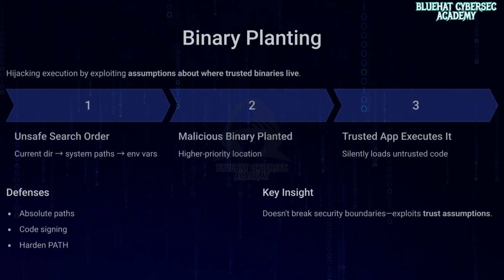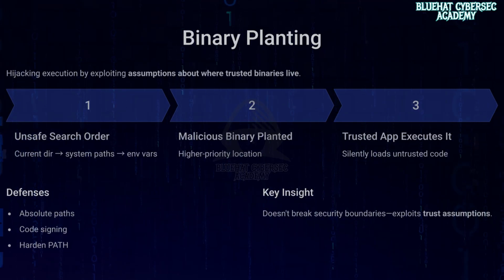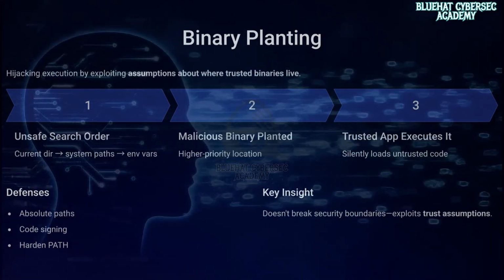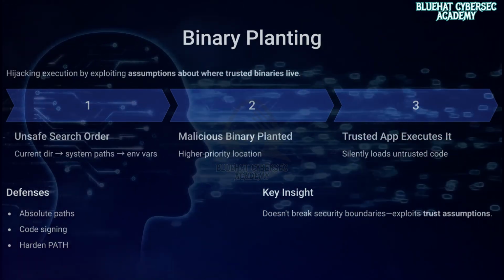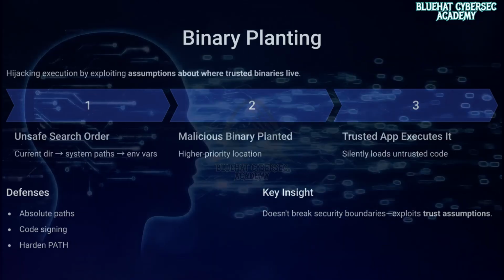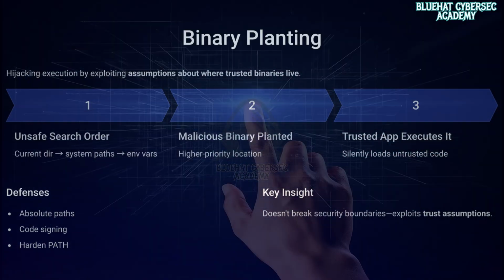So defensive strategies include using absolute paths for system-critical binaries, enforcing code signing verification, hardening path environment variables, restricting write permissions in execution directories, and enabling OS-level binary integrity protection.